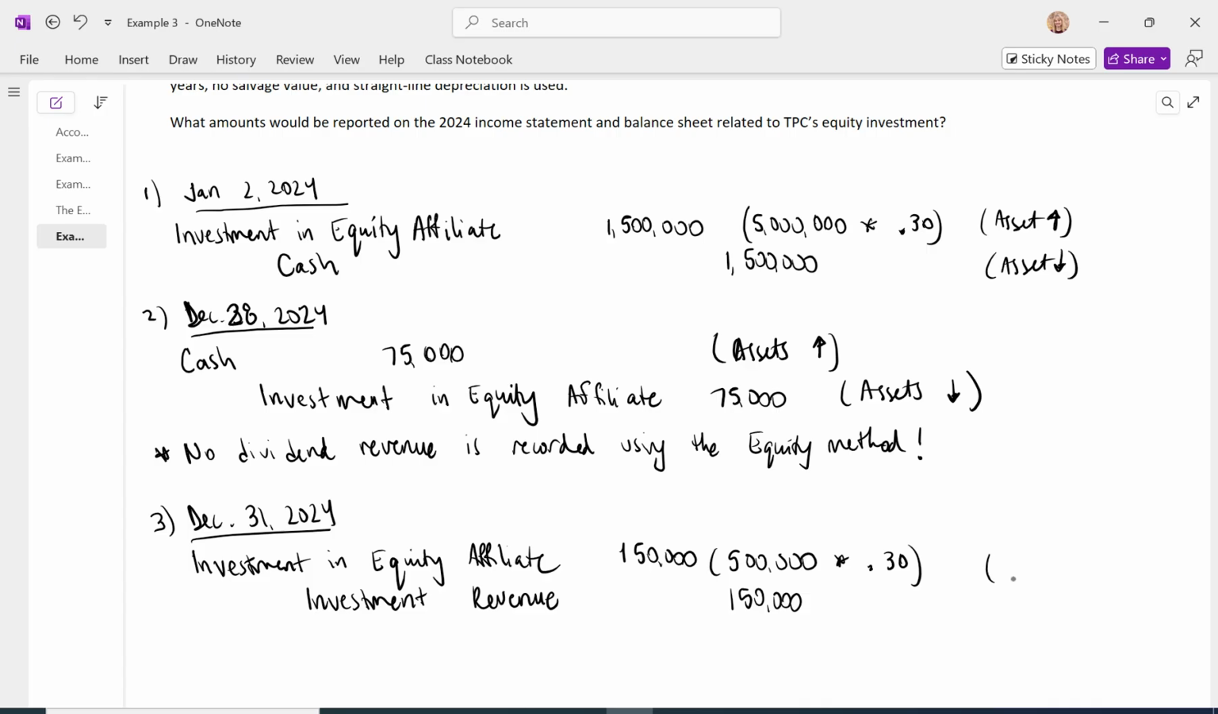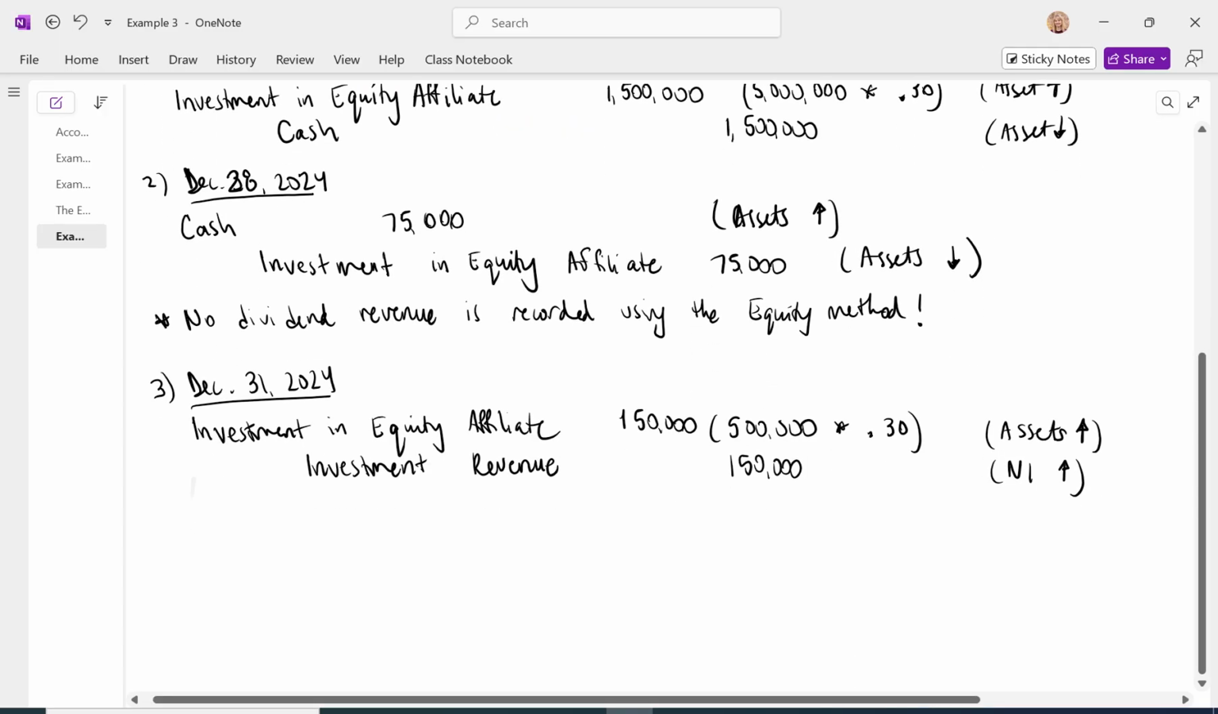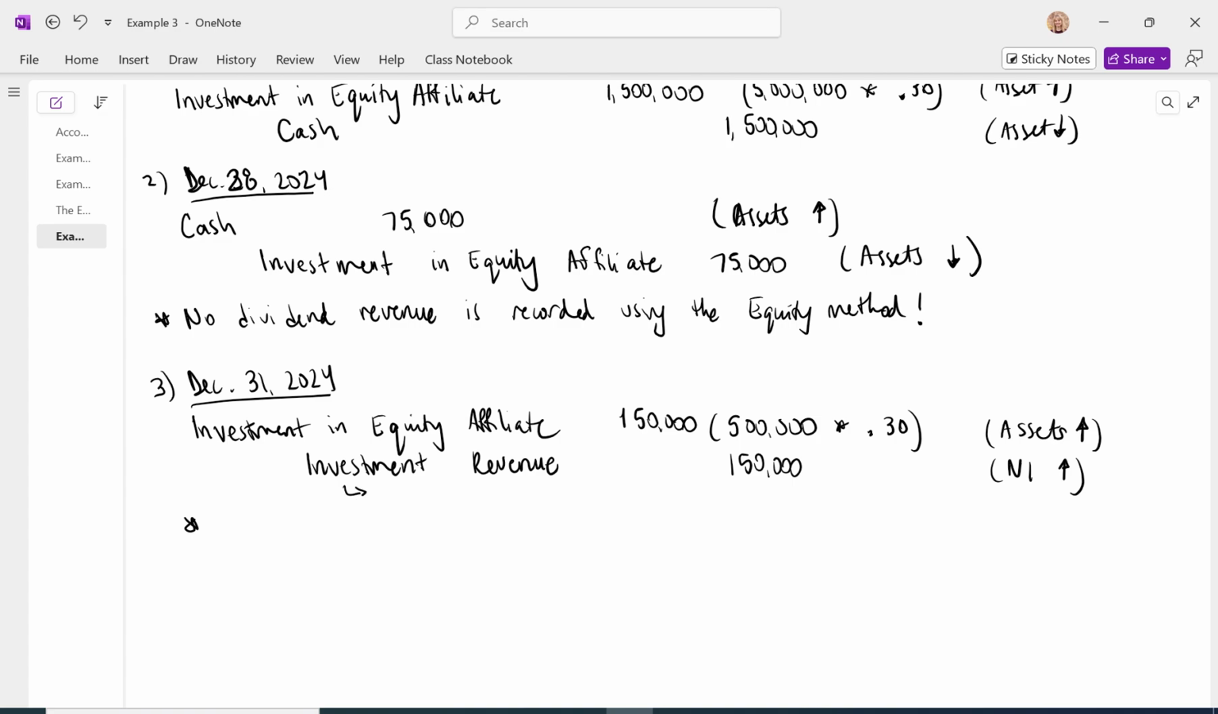Okay, so this debit to investment in equity affiliate increases our assets, and the investment revenue increases net income. One bullet point I want to make is that using the equity method, this is an income statement account, we do not use gain on investments. We use that when we're doing the fair value through net income method.